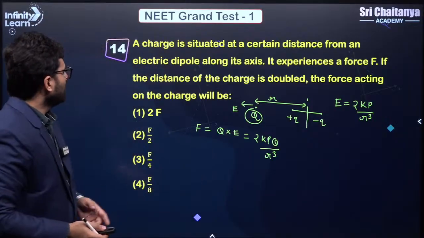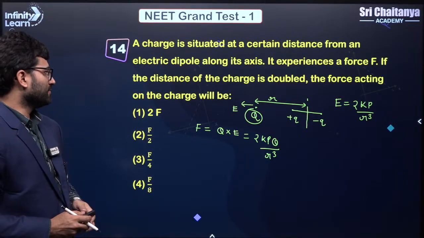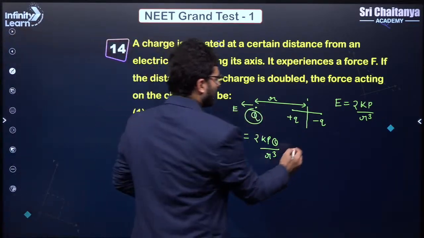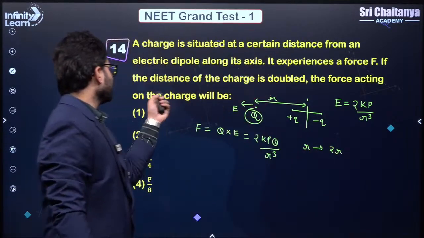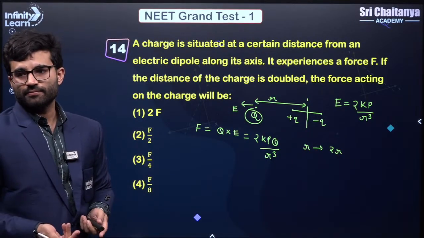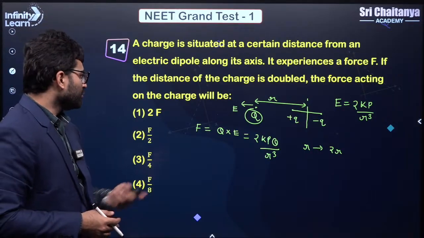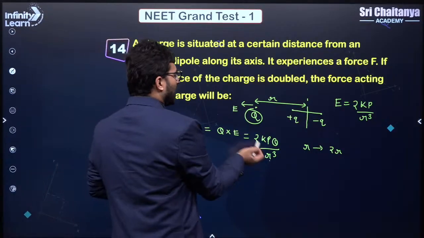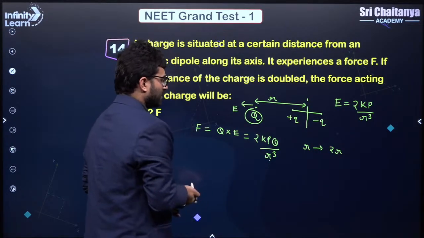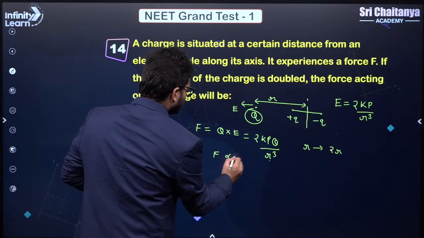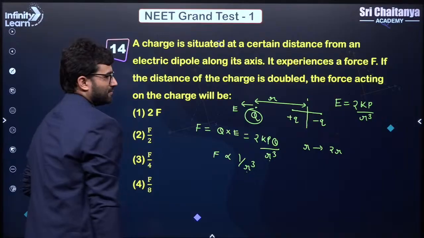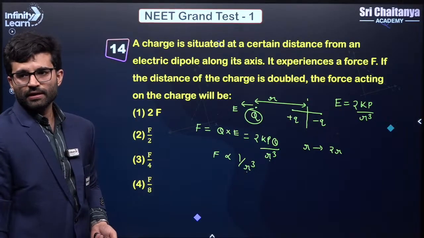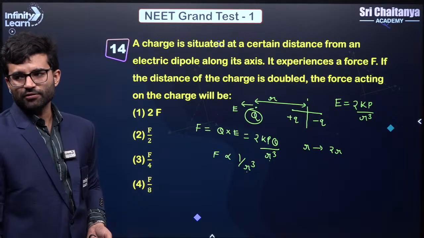Now what are they saying? If the distance of the charge is doubled, so if r becomes 2r, the force acting on the charge will become what? This is what they are asking. I am just changing r, not the numerator, which means that force is inversely proportional to r cube. So if you double the r, what will happen to the force? It will reduce by 8 times. Yes or no? Clear?